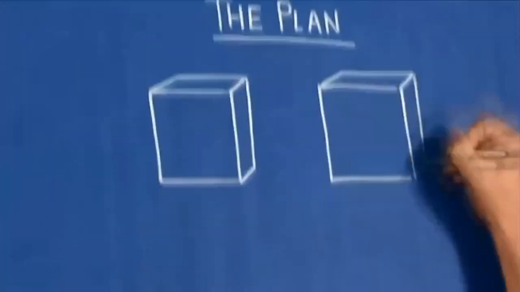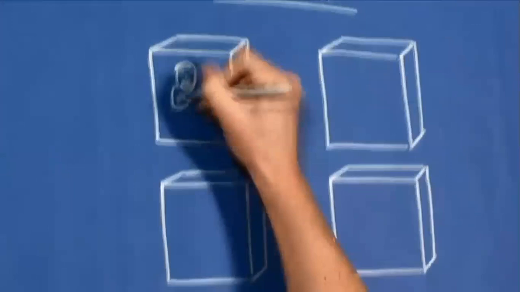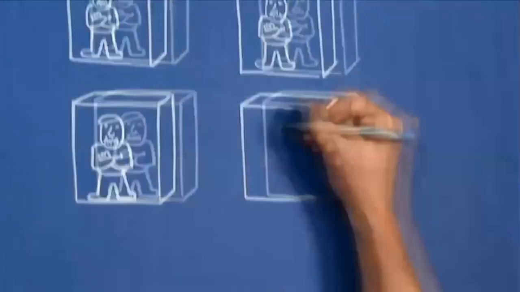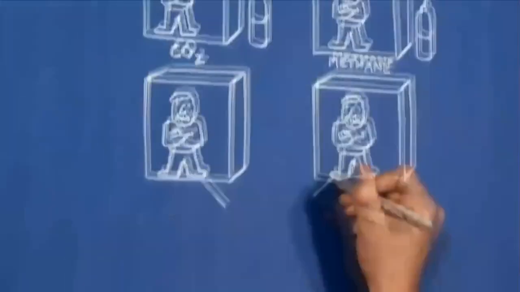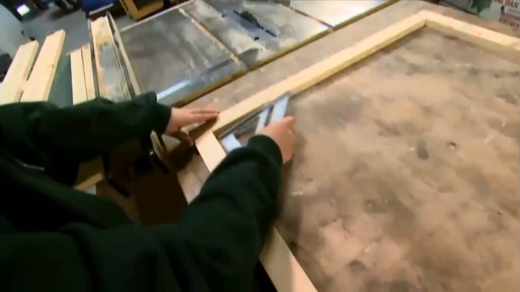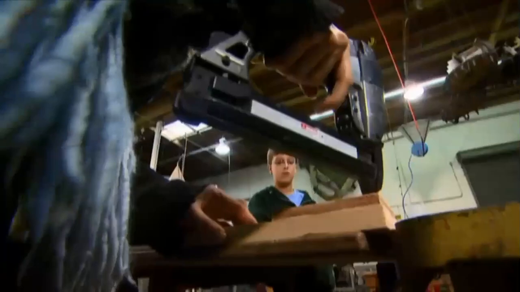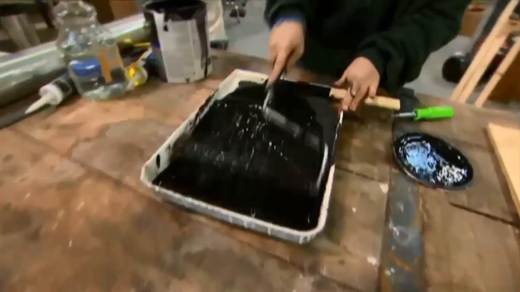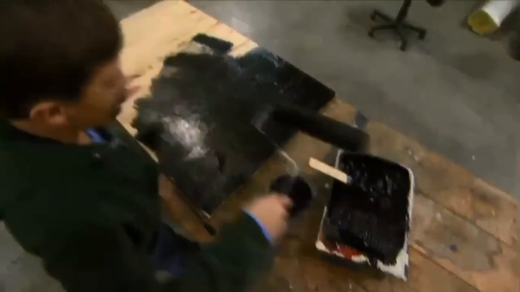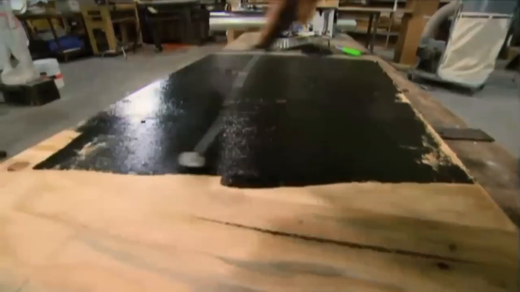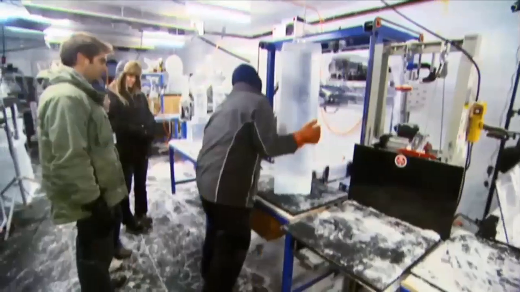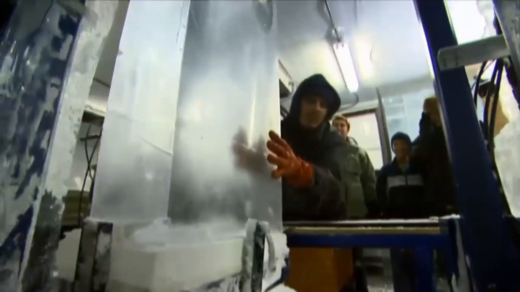Eric has a plan. He's going to build 4 greenhouses, each with an ice statue. He'll fill 1 box with CO2, 1 with methane, and 2 with normal air. First, they build the greenhouses. Carefully and accurately. Each box must be the same. The only thing that will be different is the gas inside each box. They'll need special machines to make the ice statues.